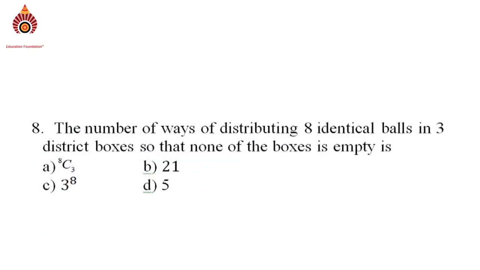See the next question. The number of ways of distributing 8 identical balls in 3 distinct boxes so that none of the boxes is empty is? Option A 8C3, option B 21, option C 3 power 8, option D 5.